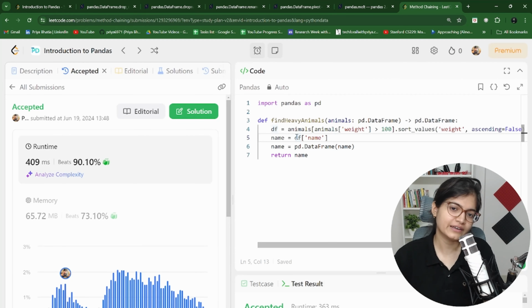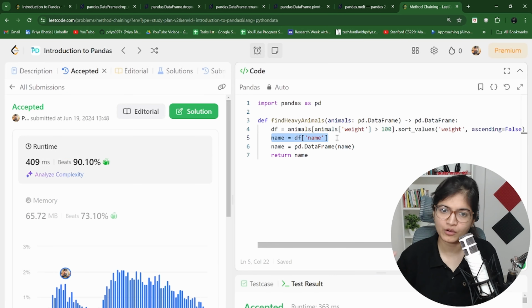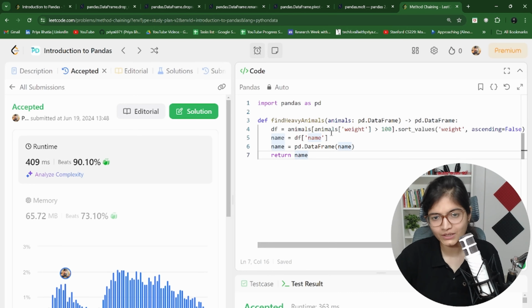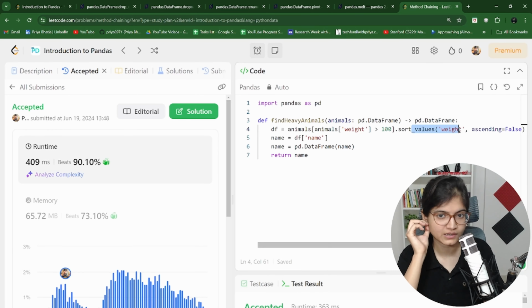So here you can clearly observe that we will be able to get filtration first of all as per the weights. After that, we have used the data frame of name as a filtration part. After that, we have taken the data frame, and basically what is happening now in this data frame, once you do the sorting, you will get almost all the records.